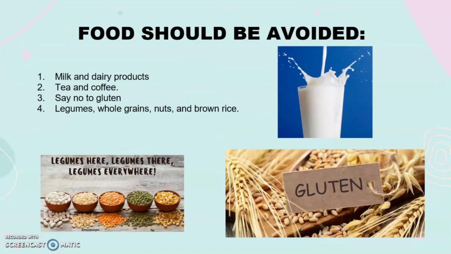Food that should be avoided includes milk, tea and coffee, gluten, legumes, and whole grain, nuts and brown, because this type of food can interrupt and reduce iron absorption in the body.